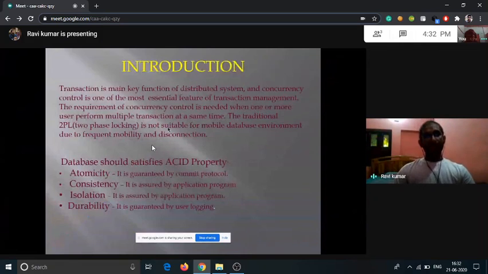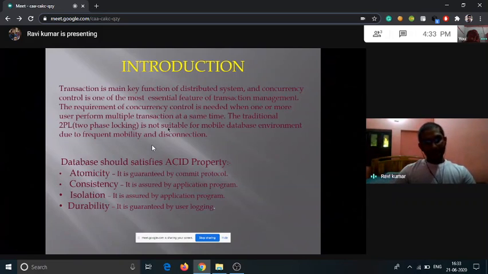Basically, in any distributed system, the transaction is the key function that plays a role. Concurrency control plays a major role in any transaction portion. So for any database system, we need to satisfy some properties, ACID properties basically. Atomicity, consistency, isolation, durability: four parts come.